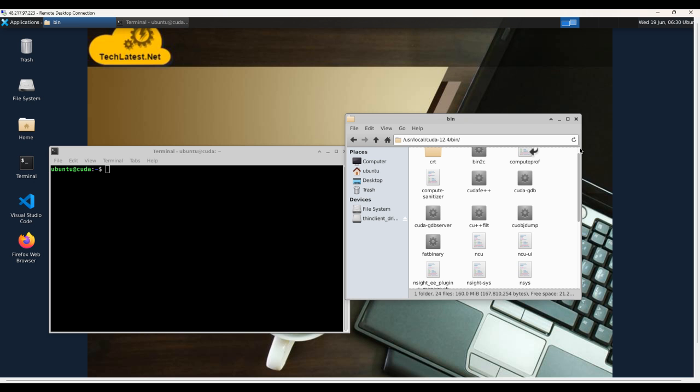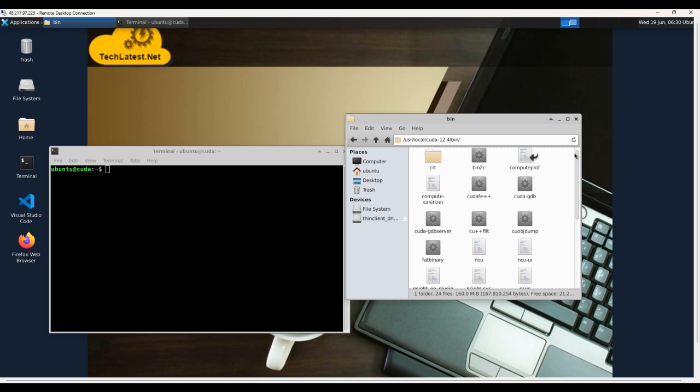Here you can see all the libraries are installed on our VM. So this is the main purpose of this lecture. In this lecture, I'll show you where you can find all the things about the libraries and what libraries are installed out of the box on our VM.